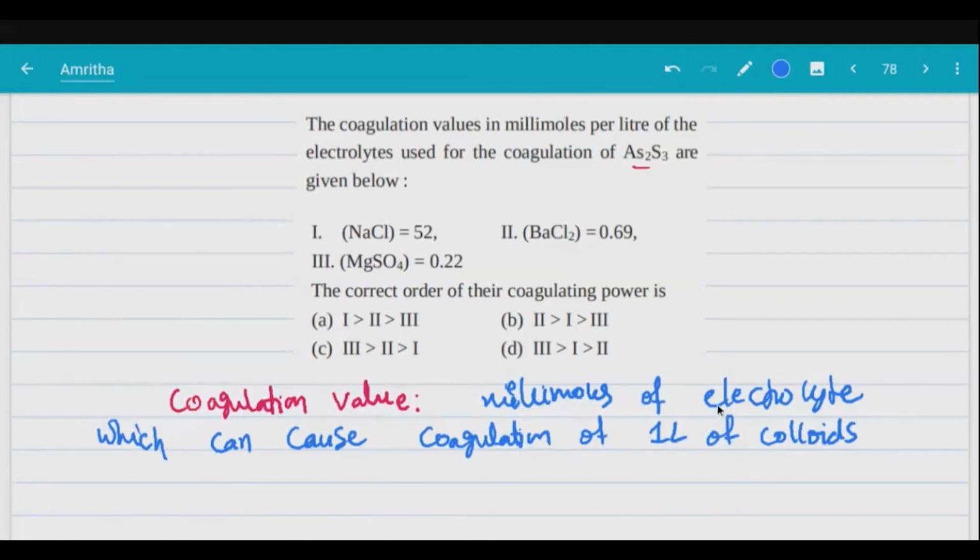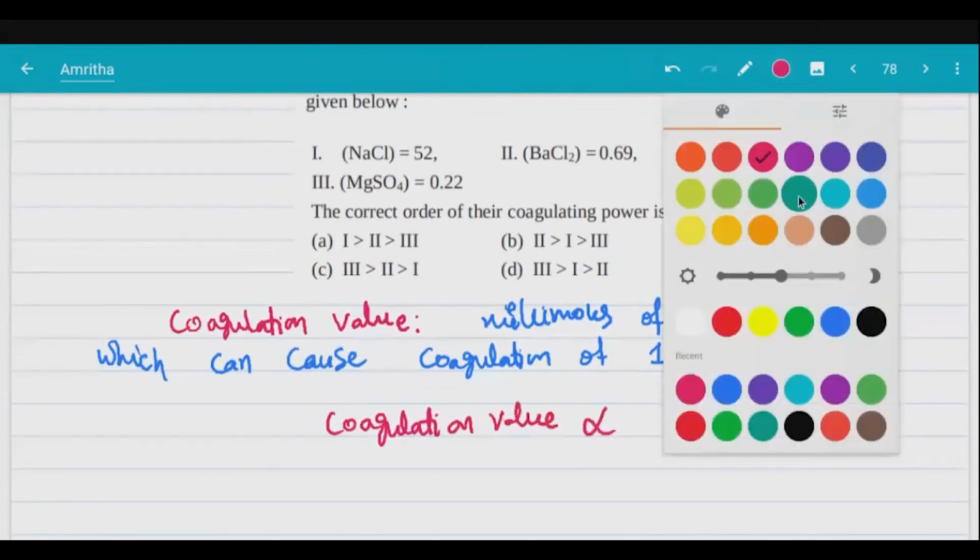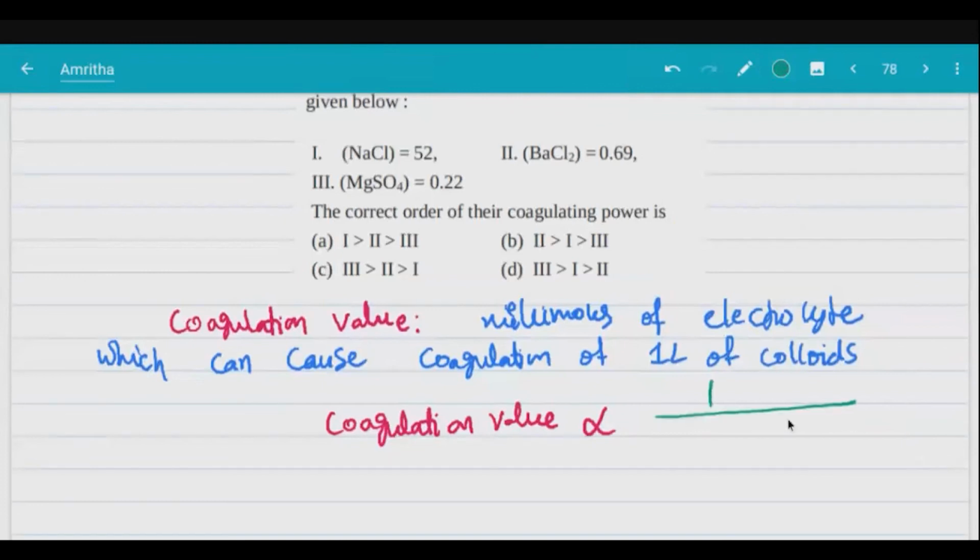Understood, right? Now this coagulation value is inversely related to power. If the power is more, coagulation value is less.